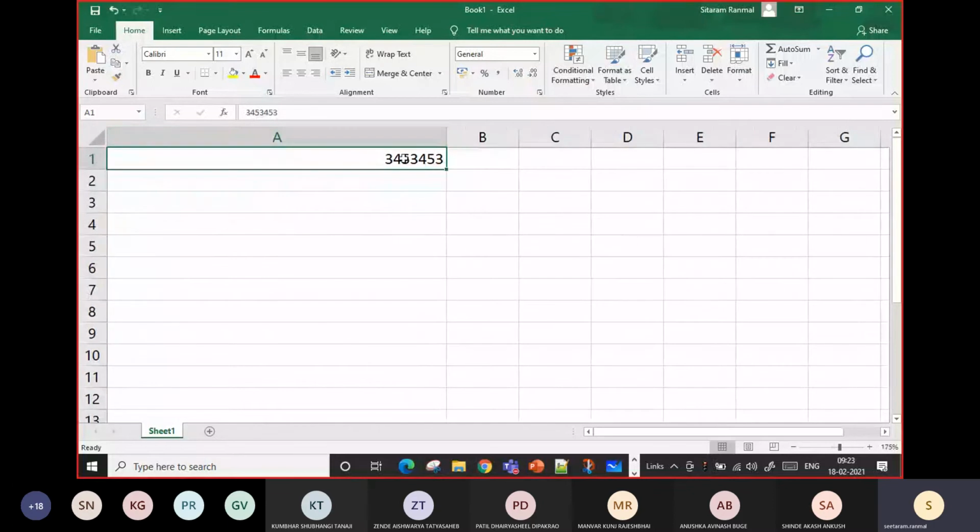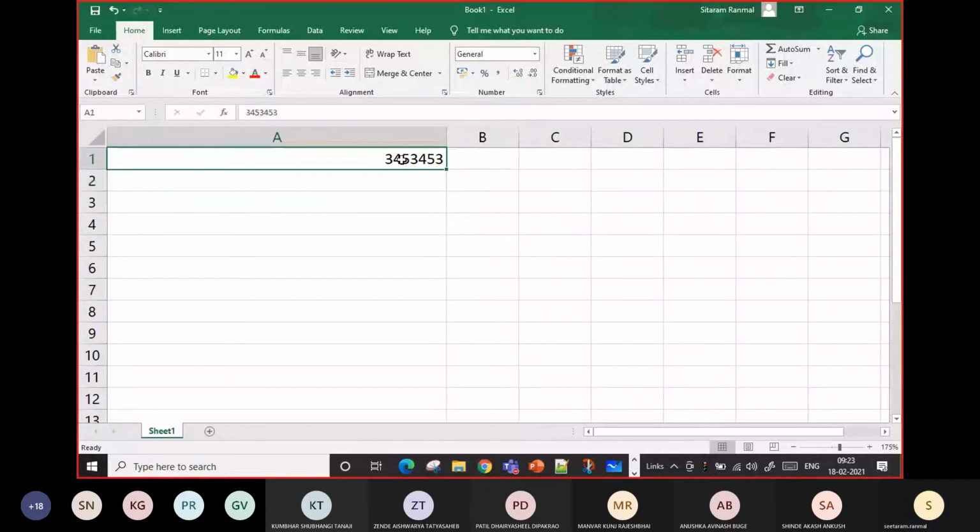What you will do? You will go for the counting. You will count the first digit 3, 3 plus 5 is 8, 8 plus 4 is 12, 12 plus 3 is 15, 15 plus 5 is 20, 24 and 27. So in this way you are going to calculate.